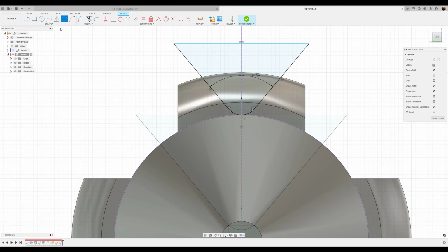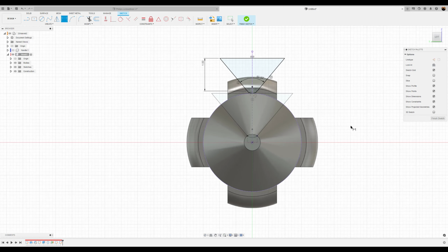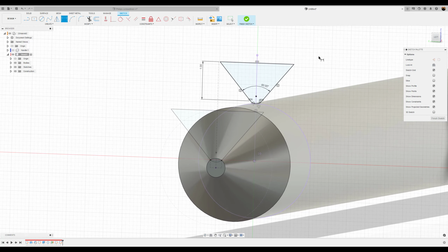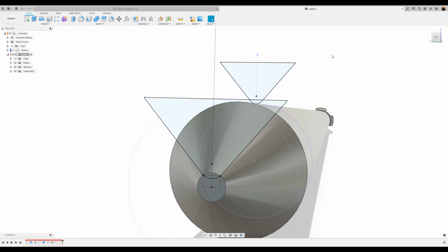Now what we're going to do to make it fully defined is select this point here, and dimension it and make it about 1 millimeter. Okay. And now it is fully defined. Last but not least, let's go ahead and make this line also a construction line, because it was created as projected geometry. I'm going to finish the sketch.